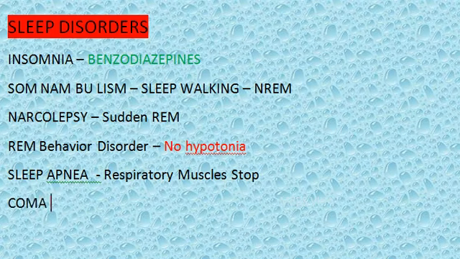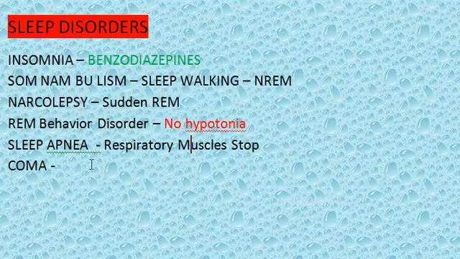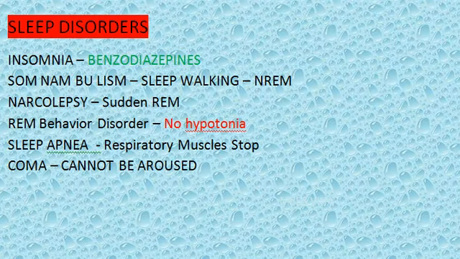Next is coma. Coma is a stage where there is some problem with the brain, and the person cannot be aroused even with painful stimuli. That is coma, where the person cannot be aroused even by painful stimuli. There are a lot of reasons for this, you can look at them. There could be so many problems with the brain, damage to cerebral cortex, brain stem, or many things, infection of brain, etc.